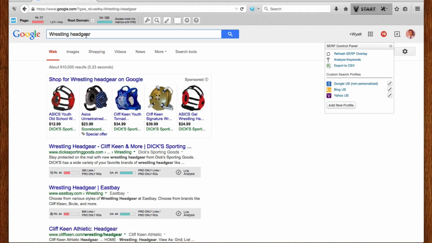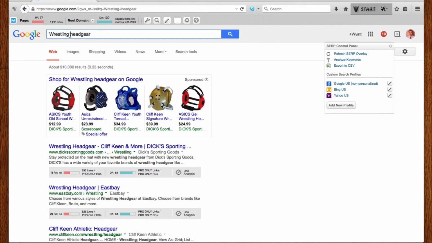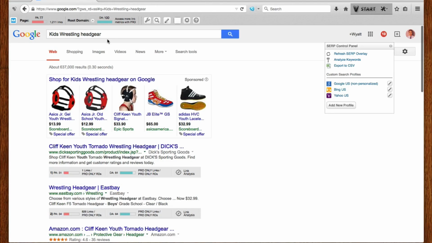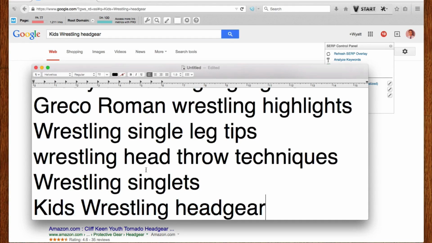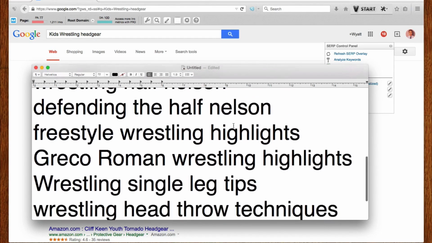We'll just add that to the list for now. Or we could do something like kids wrestling headgear, right? Which gets 637, which is less. So we'll replace that just so it's a little bit more of a long tail keyword. So that's a good initial list that we have built up so far.